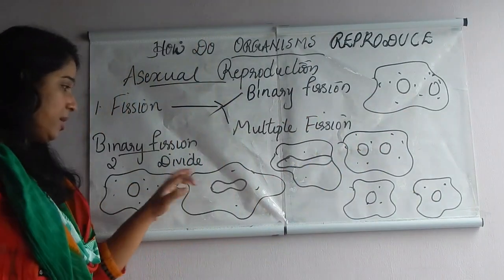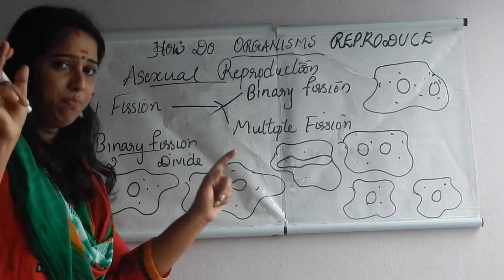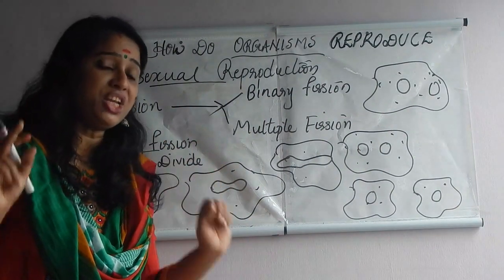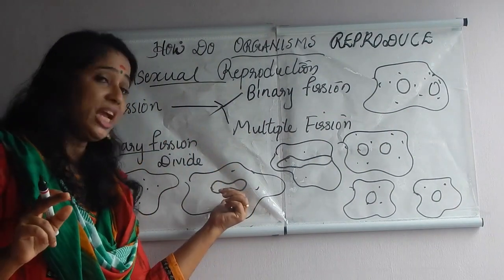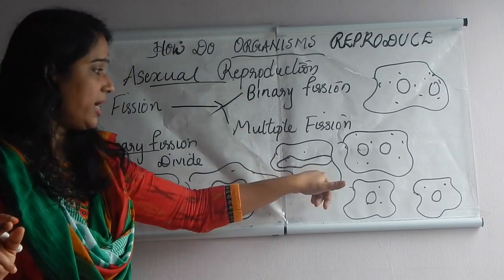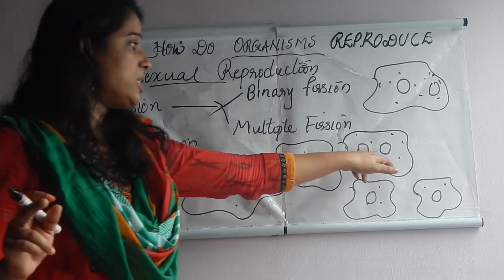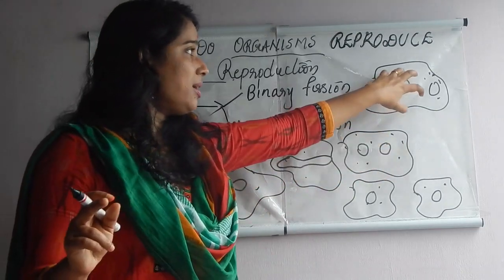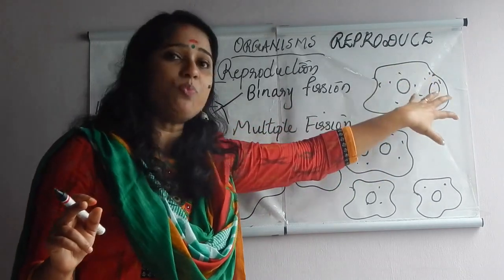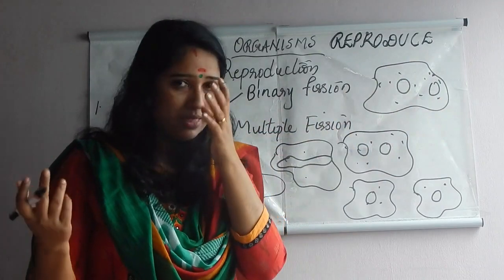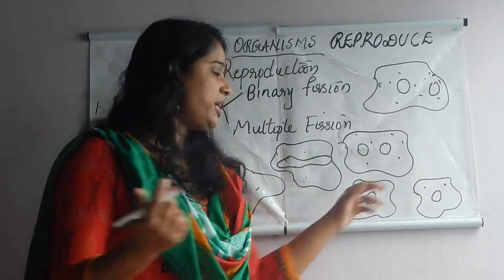See the nucleus. First step is elongation. Very, very important. First step in binary fission of amoeba is the elongation of the nucleus, and more elongation. Then it splits into two, and it tries to gain what? Cytoplasm. Without cytoplasm, nucleus cannot survive. Then finally what? It splits into what?